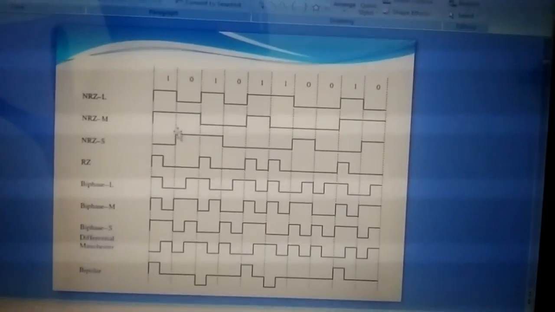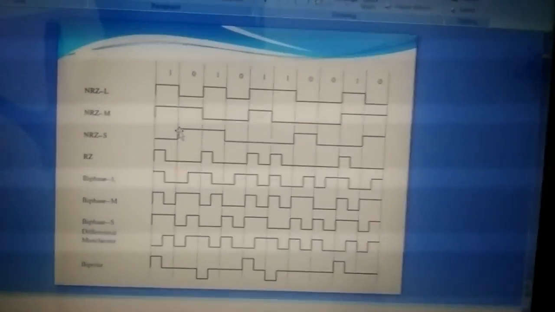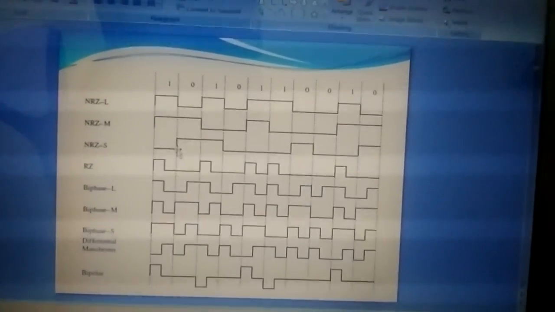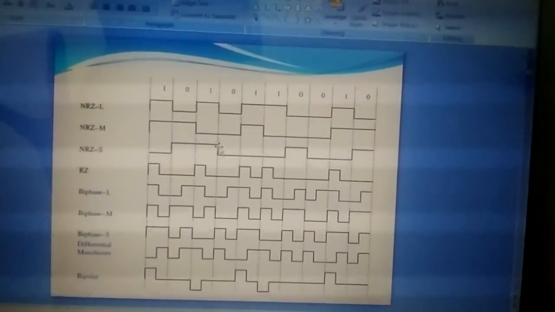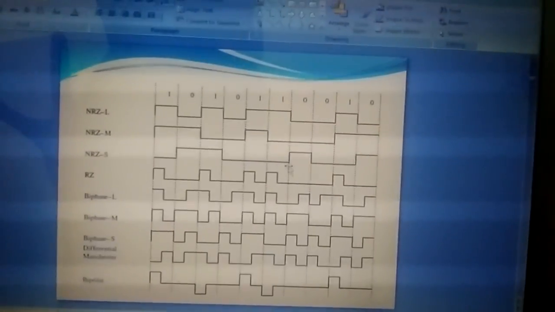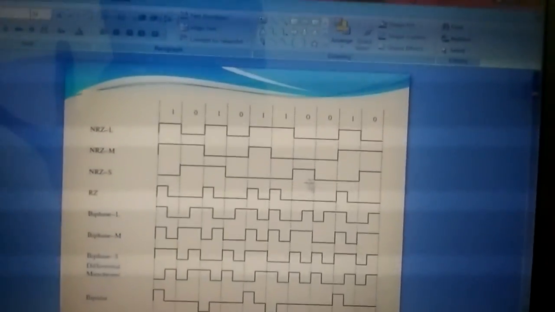So it is fully opposite to an RZM. For one it does nothing, zero is positive and it remains in the same place, and when the next zero comes, it will be negative. It remains because one is there, so it goes on.